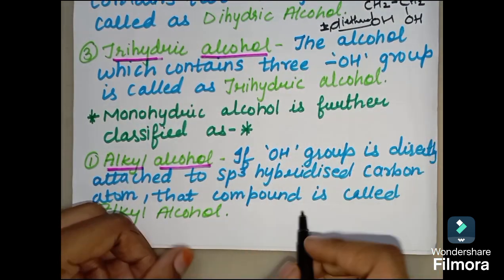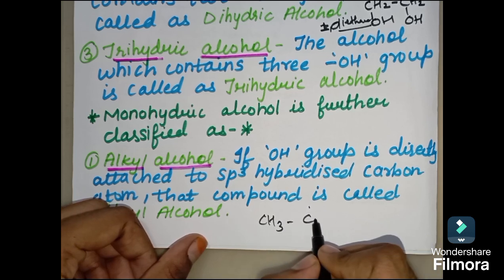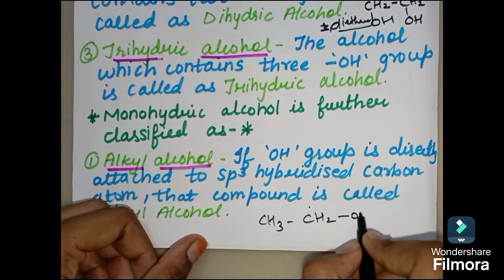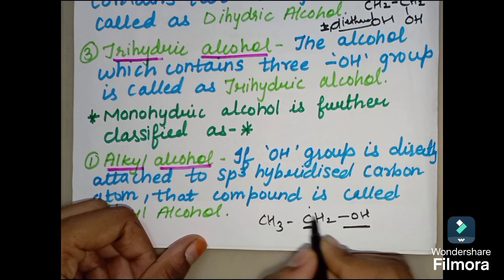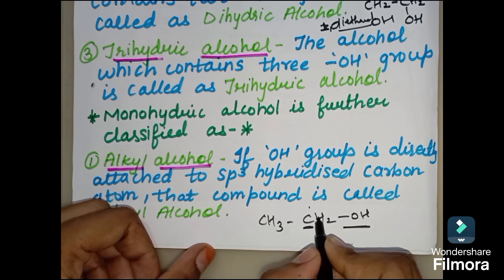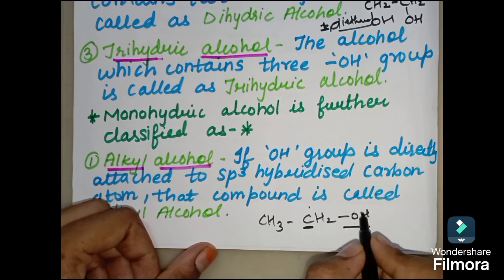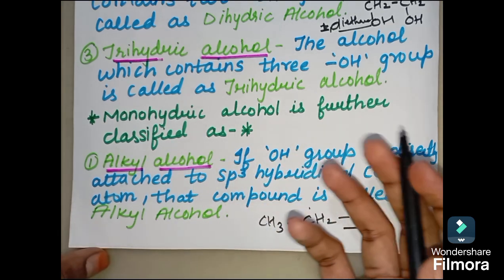What is an sp3 carbon atom? Here I am taking carbon and it is attached to 2 hydrogens over here, and then this is OH. So this OH group is attached to a carbon which is only single bonded, right? There is no double bond in between. Thus it is an alkyl group or sp3 hybridized carbon atom. So when the OH group is attached to such an sp3 hybridized carbon atom, it is called alkyl alcohol.